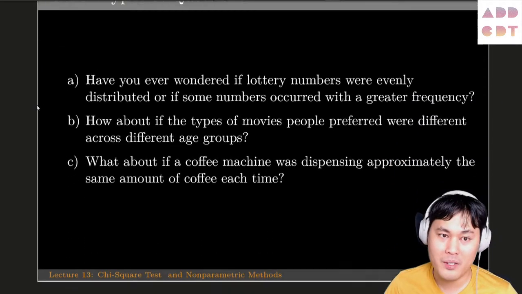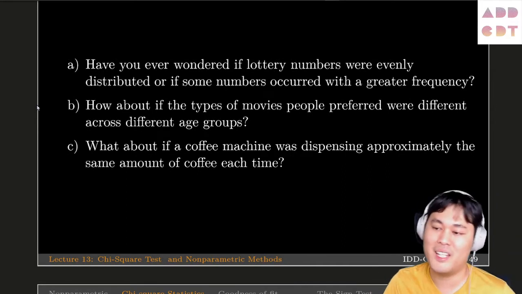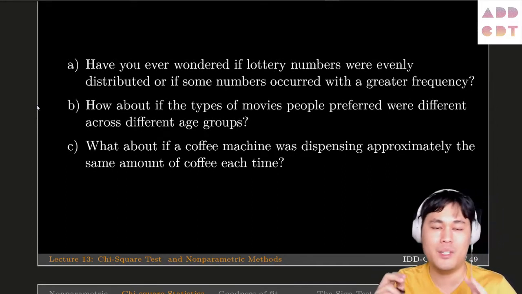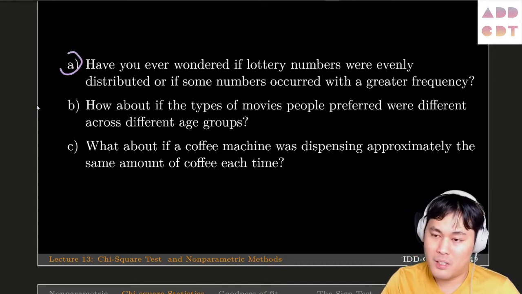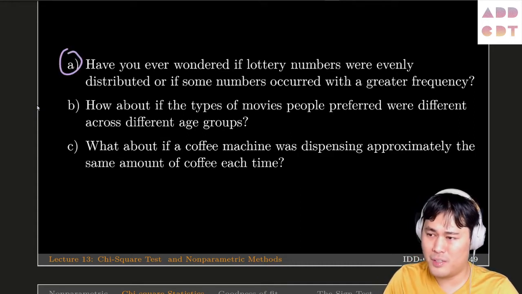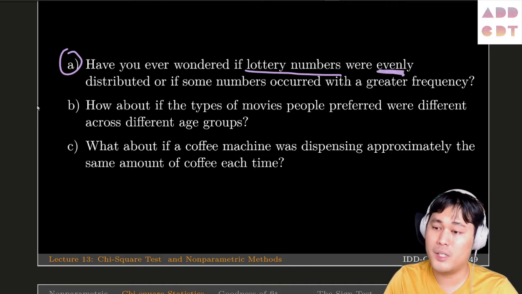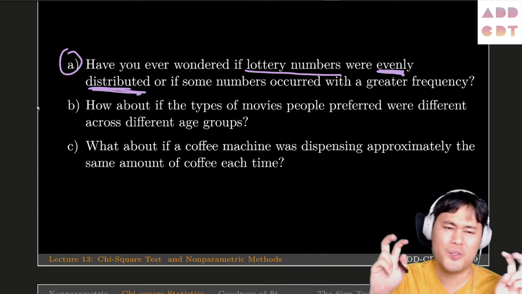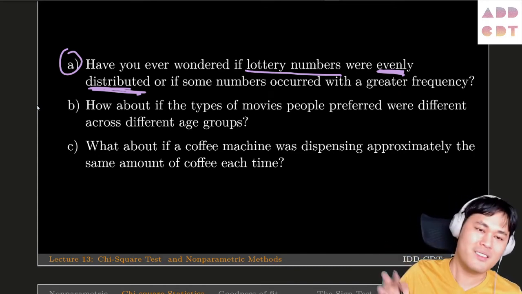I'm pretty sure most of you, or I can even say all of you, have been wondering about these kinds of questions and how to test them. For example, in the first question, you might wonder if the lottery numbers are evenly distributed, because sometimes the numbers seem skewed, like 999996 or something.